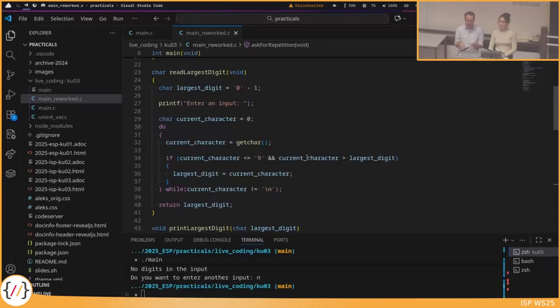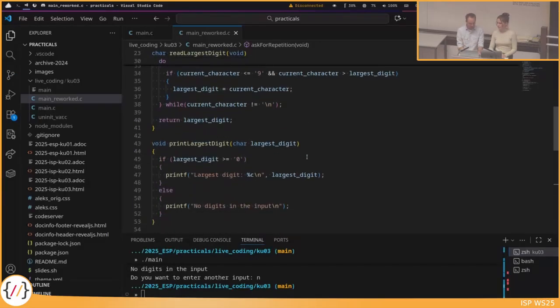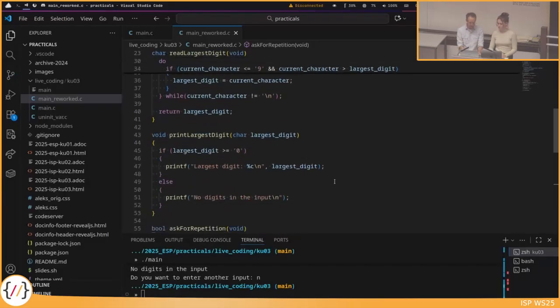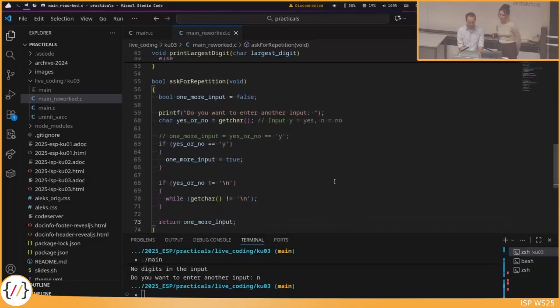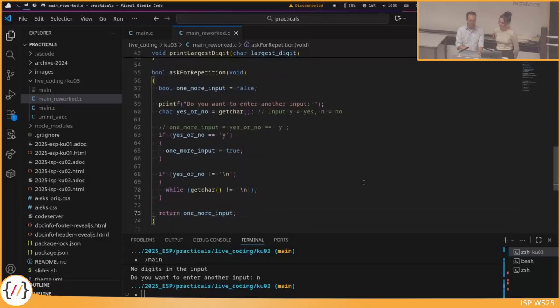You can see everything. You don't need to scroll up and down to understand what the function is doing. It's very simple how it is written here. And this also holds true for print largest digits. This is a very simple function, but also for the ask for repetition function. This is also a very simple function. I can show it to you now on the screen. I don't need to scroll. You can view it, you can see it, you can understand it.